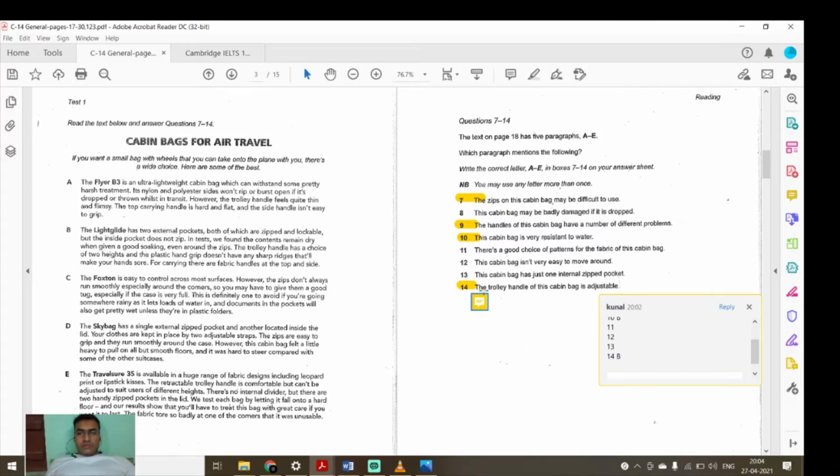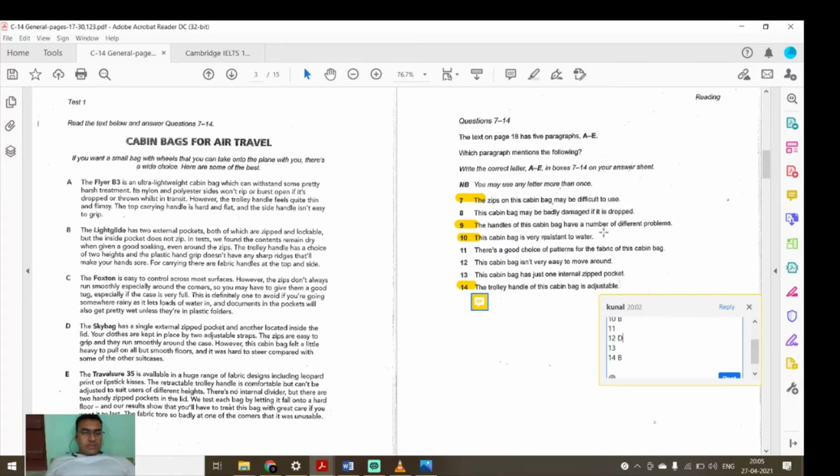Already we have done with 10 also, right? So 12 also, right? 12 we have done. 12 I have given, right? So D. 12 also done. So only options left now are 11, 13, and 8. So we'll read paragraph number 8.